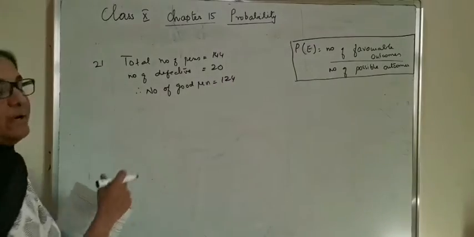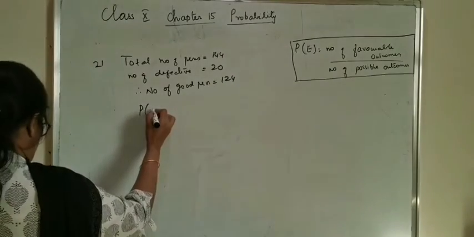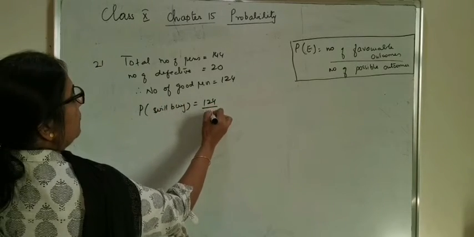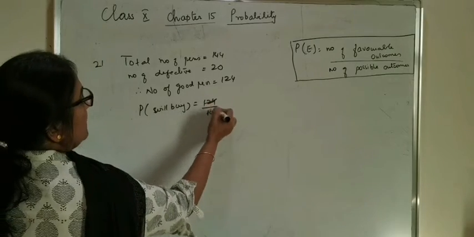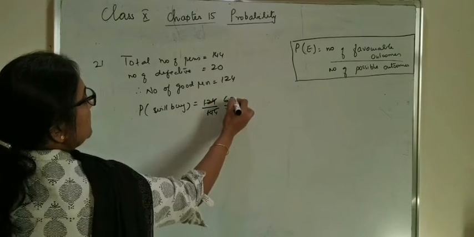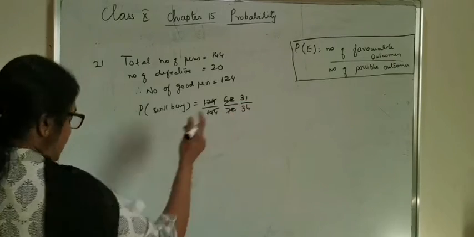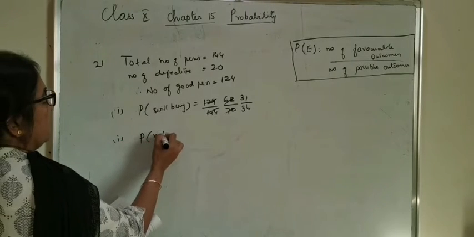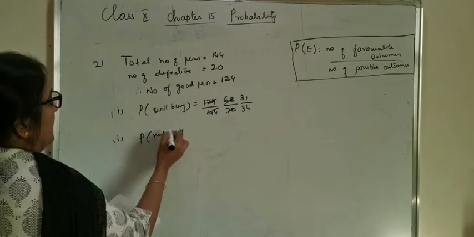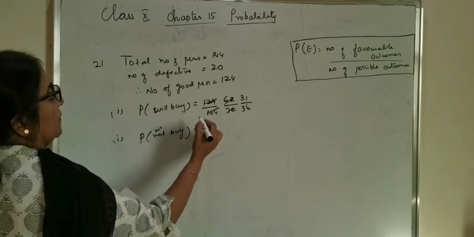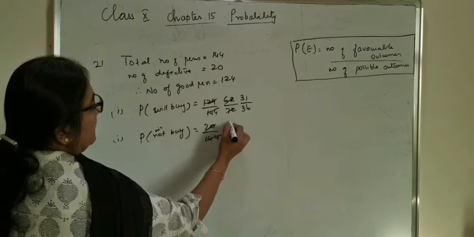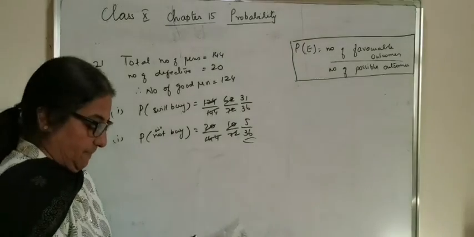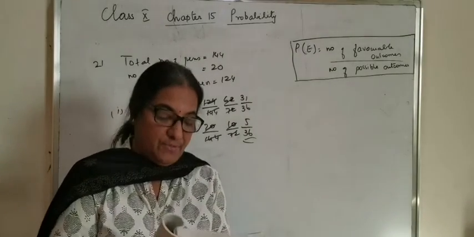So the number of good ones are 124. Probability that she will buy is equal to 124 by 144. You can reduce it as 62 by 72, or it is 31 by 36. Then the probability that she will not buy is equal to 20 by 144, 10 by 72, or it is 5 by 36. Question number 22, you can refer and do it on your own.